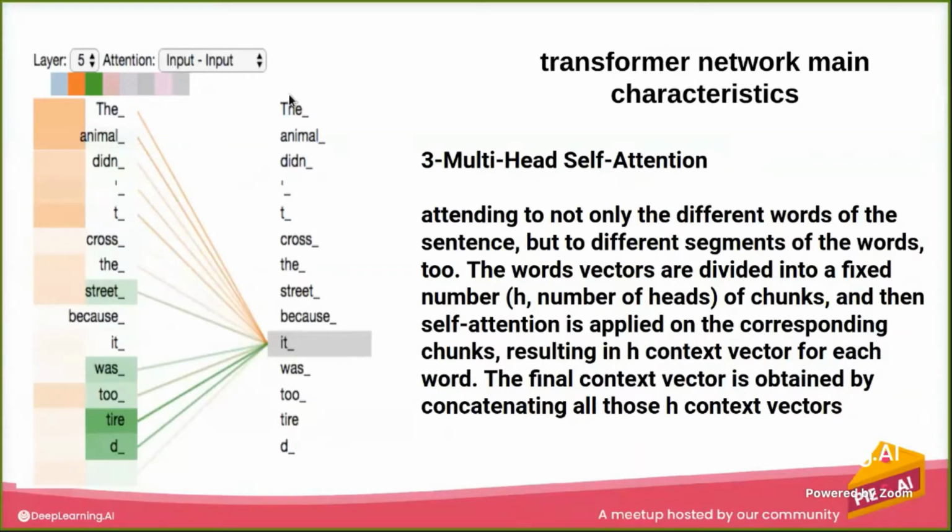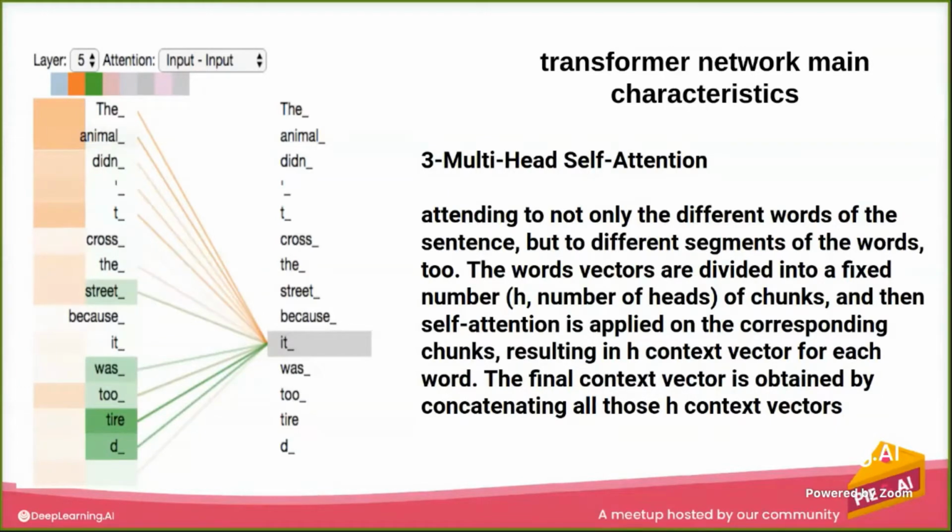So it will take different segments from the sentence and try to calculate their context vector or attention weight related to the given word. So the model has different segments. Each segment represents a context vector and has its own self-attention, and this will help the model to attend to specific parts in the sentence.